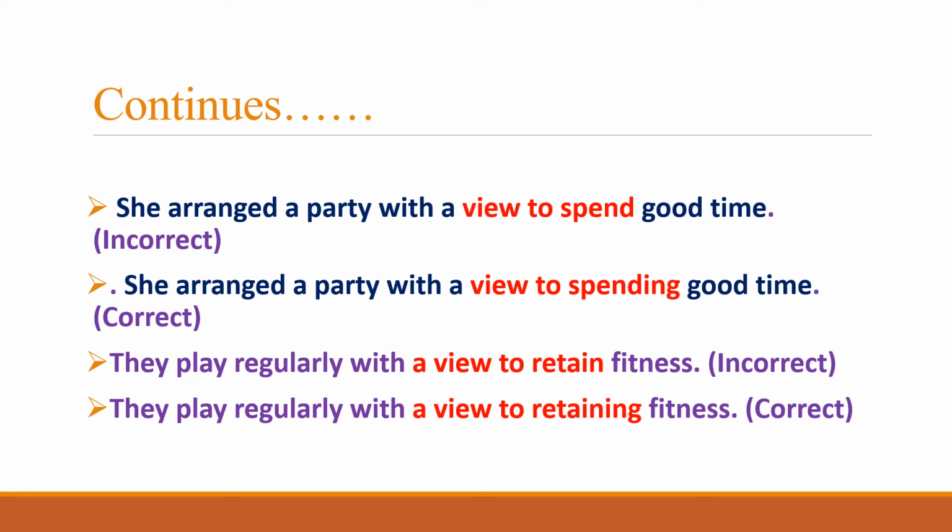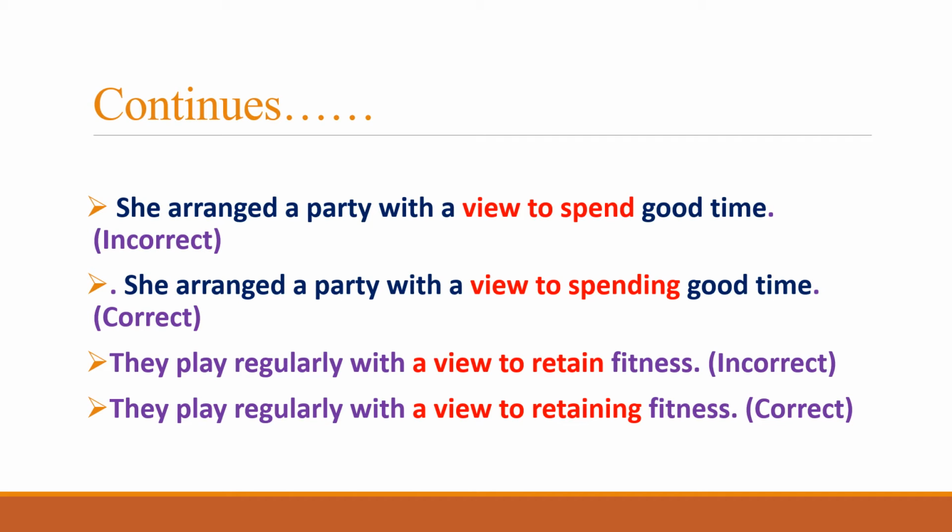Similarly, in the next two examples, we also see the same rule. Like, "She arranged a party with a view to spend good time." In this sentence, you see "with a view to" is highlighted in red ink, and that says that we have to add ing after the structure "with a view to".